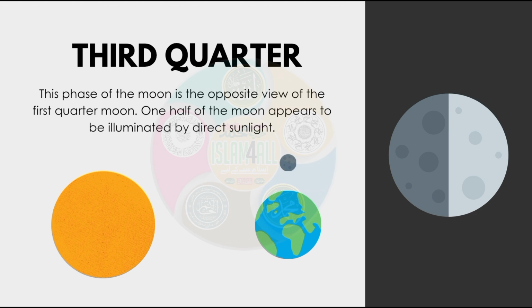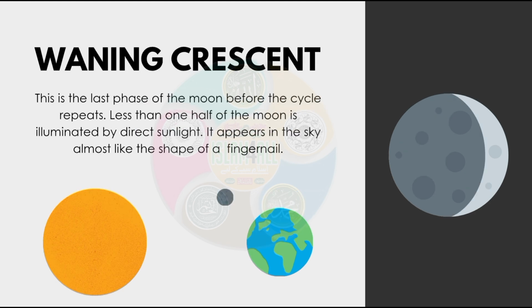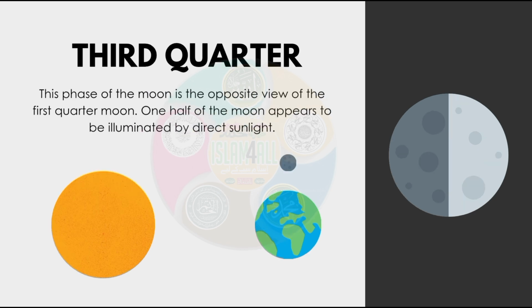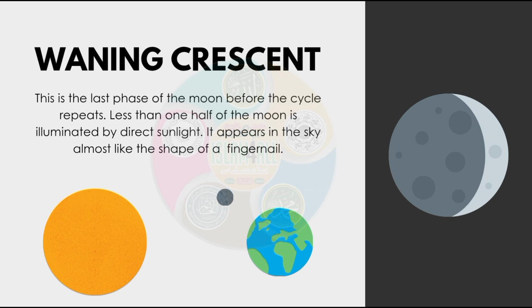One half of the moon appears to be illuminated by direct sunlight. Waning crescent. This is the last phase of the moon before the cycle repeats. Less than one half of the moon is illuminated by direct sunlight. It appears in the sky almost like the shape of a fingernail.